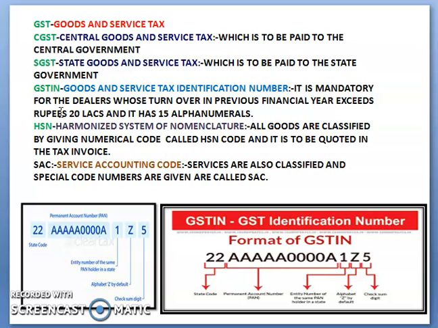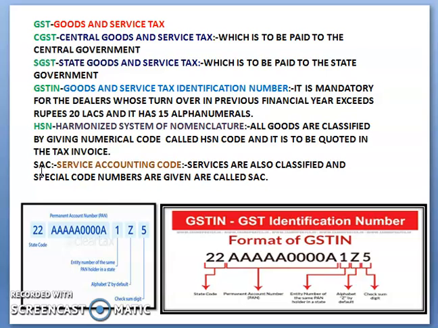It is mandatory for dealers whose turnover in the previous financial year exceeds rupees 20 lakhs, and it has 15 alphanumeric characters. You can see here the GSTN number; if you count, there are 15 alphanumeric characters. HSN is the Harmonized System of Nomenclature, where all goods are classified by giving a numerical code called the HSN code, and it is to be quoted in the tax invoice.